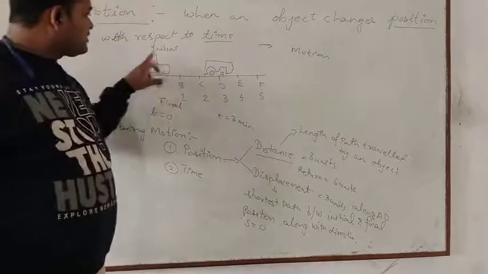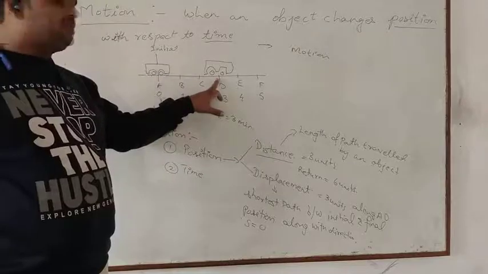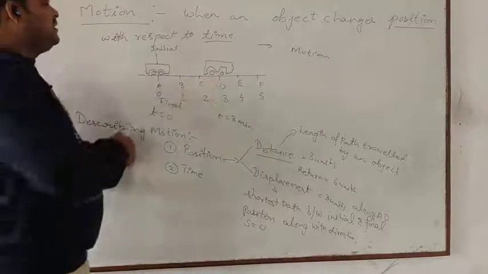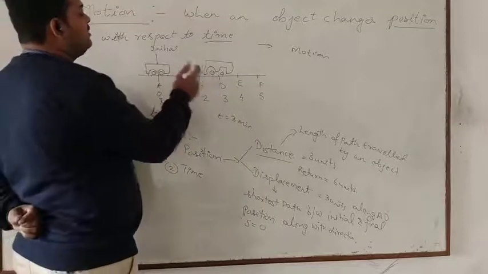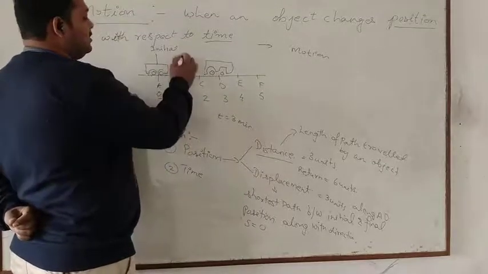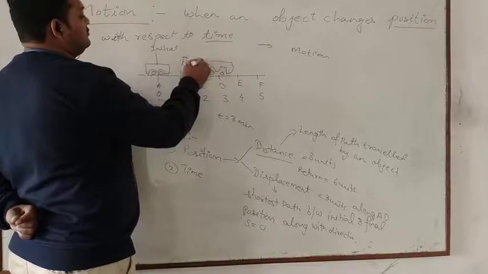So starting from A, the bus reached D. Now suppose after D it returns back to B. It does not return to A, it returns to the point B. Here this is the final position.